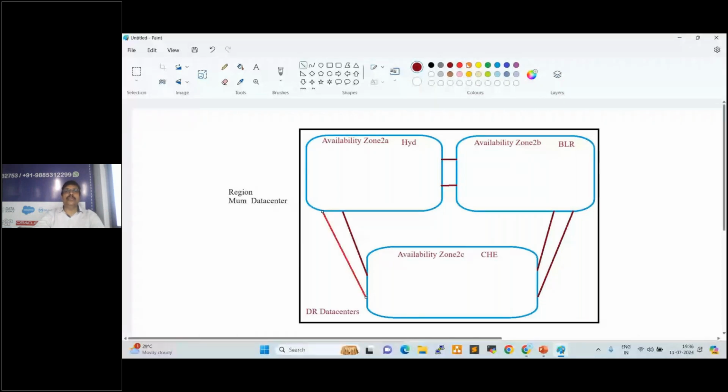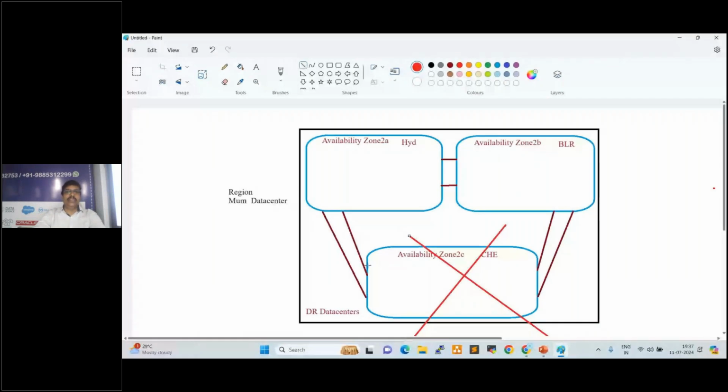Whatever servers, applications and databases were running there were all down. So if all the applications are down, the client's business will be impacted, right?